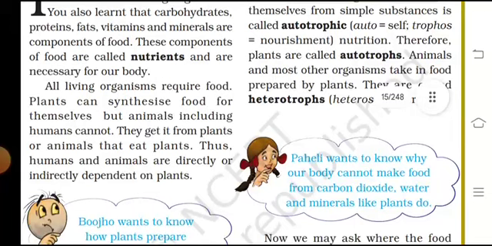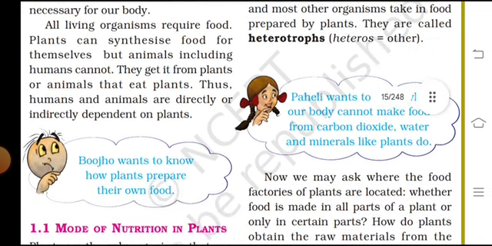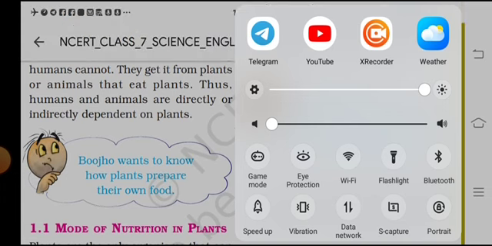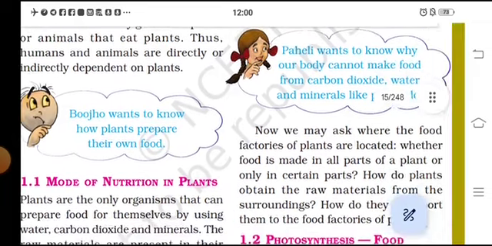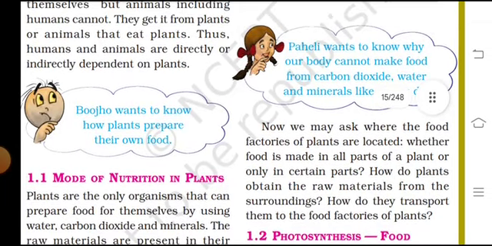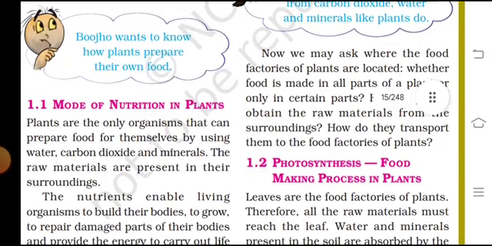Plants are called autotrophs, and animals and most other organisms take in the food prepared by plants, and they are called heterotrophs. Paheli wants to know why our bodies cannot make food from carbon dioxide, water and minerals like plants do.